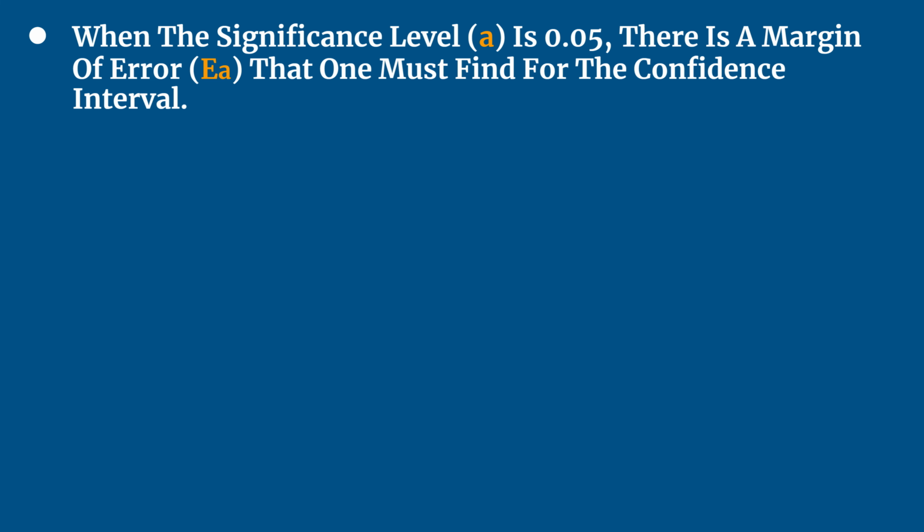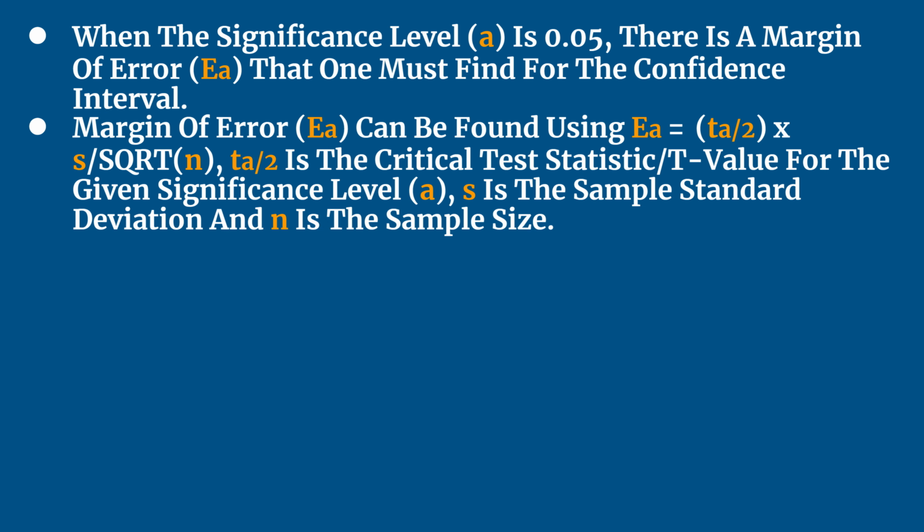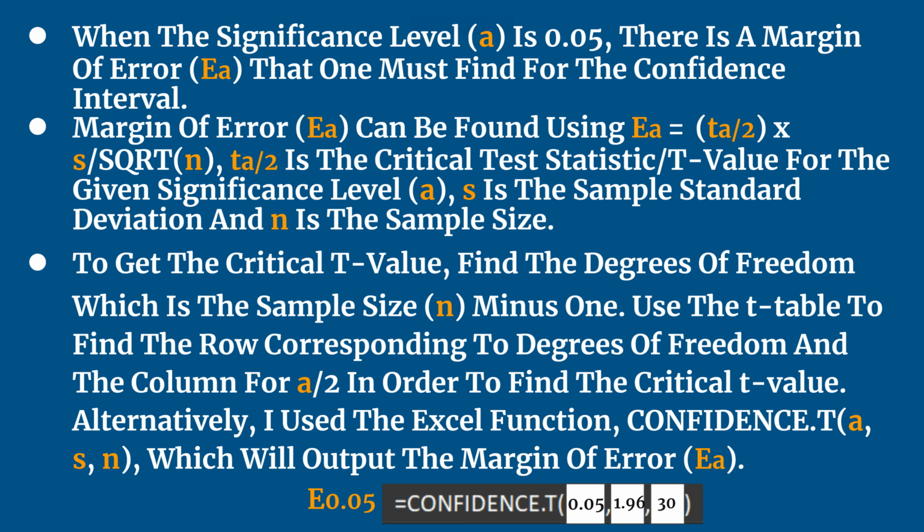Last but not least, when significance level alpha is 0.05, there is a margin of error which one must find for the confidence interval. The margin of error can be found using the shown formula, where t alpha divided by 2 is the critical t-value for the given significance level, s is the sample standard deviation, and n is the sample size. To get the critical t-value, find the degrees of freedom, which is the sample size n minus 1. Use the t-table to find the row corresponding to the degrees of freedom and the column for alpha divided by 2 in order to find the critical t-value.